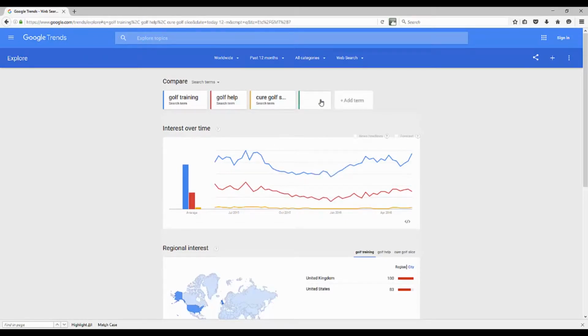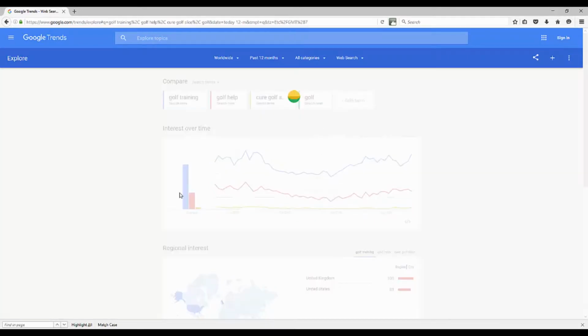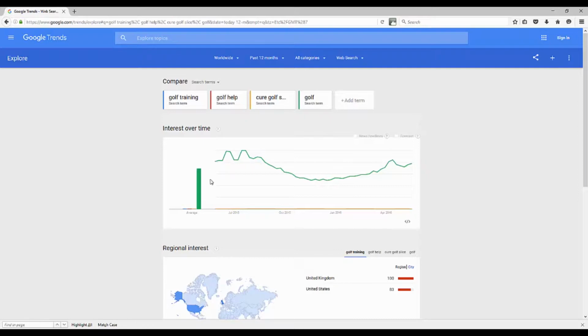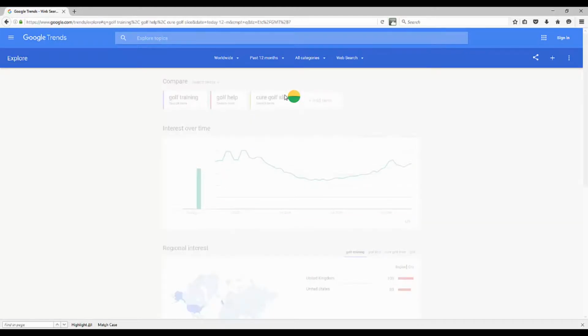I could do the phrase golf, for example, and notice it's going to color code it. So this one's red, golf help is red. So it's going to help me identify that, obviously that's up there. Now look proportionately, the phrase golf is obviously going to be getting a lot of traction there, a lot of traffic, but that's a way you can go in there and just identify what keywords.